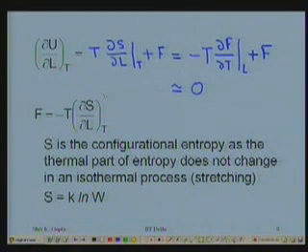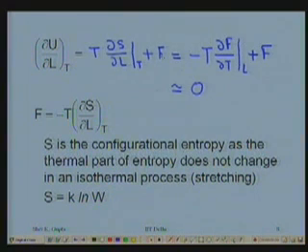It is the thermodynamics of the stretched elastomer we are working out. Okay. So, once this is 0, it can be rewritten from here as F is equal to minus T delta S by delta L at constant temperature, or it can be written as F is equal to T delta F by delta T at constant length. Here it is a minus sign, there it is a plus sign.